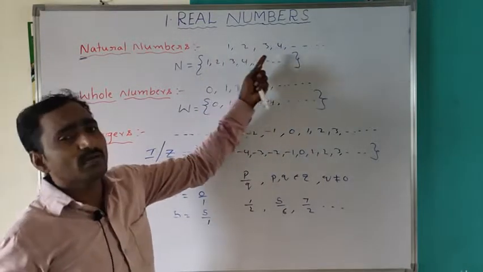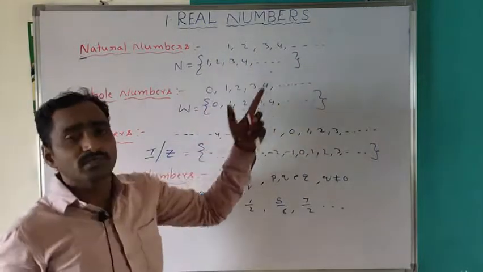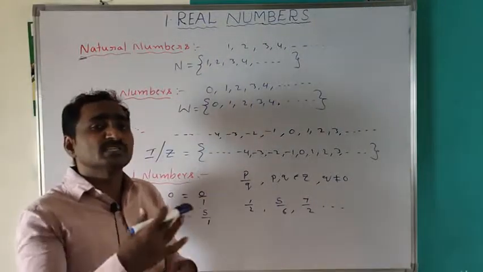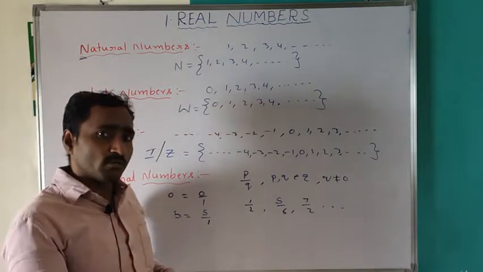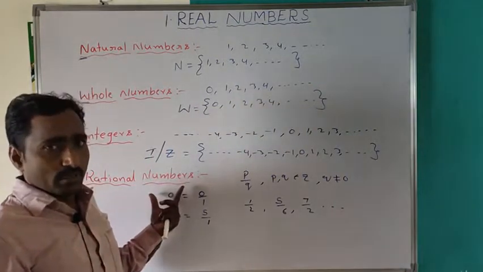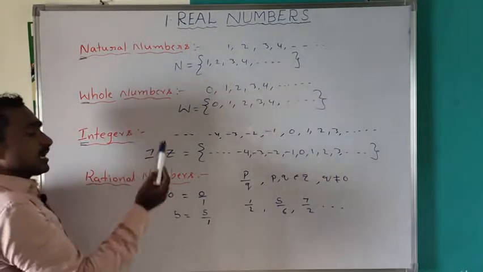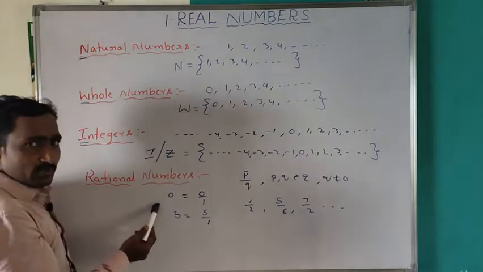So all natural numbers, all whole numbers, and all integers are rational numbers.